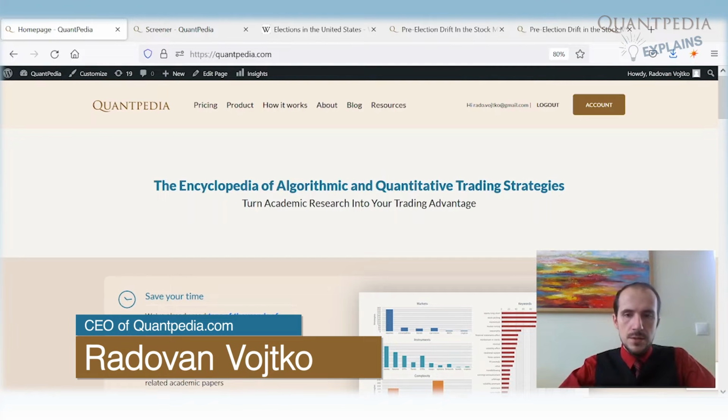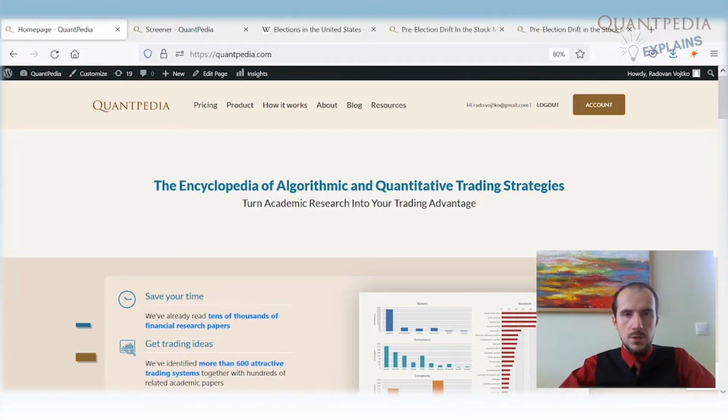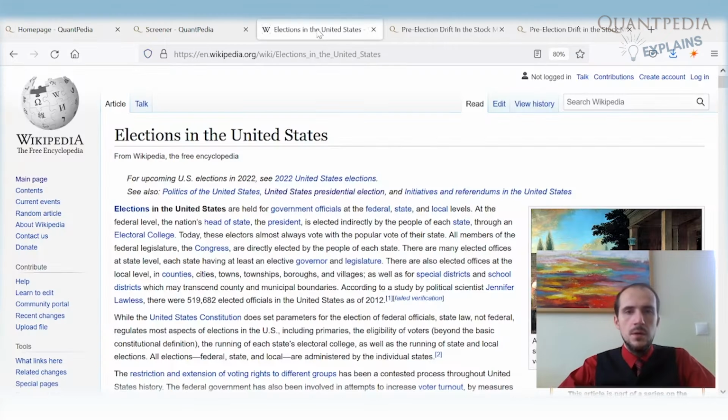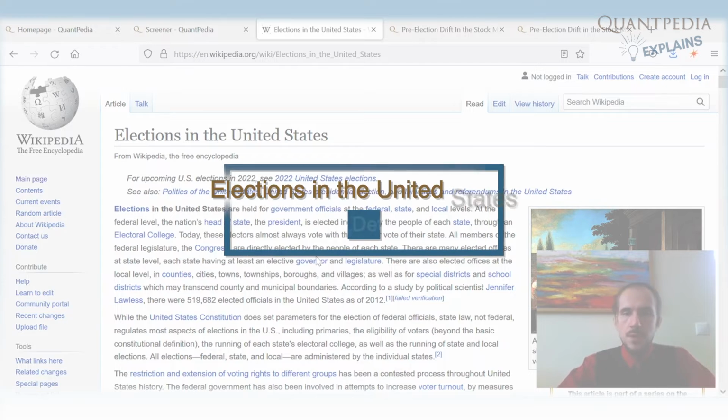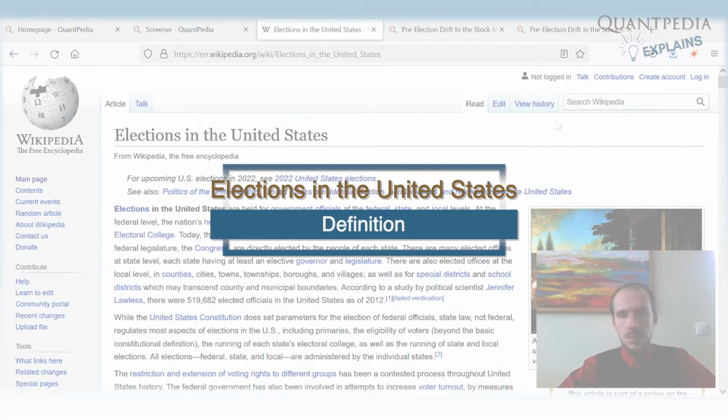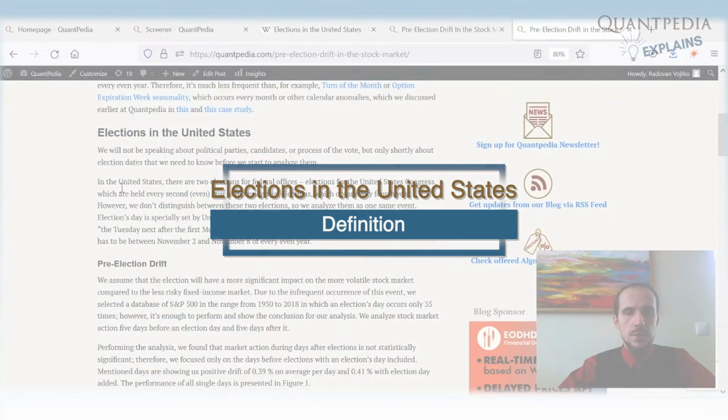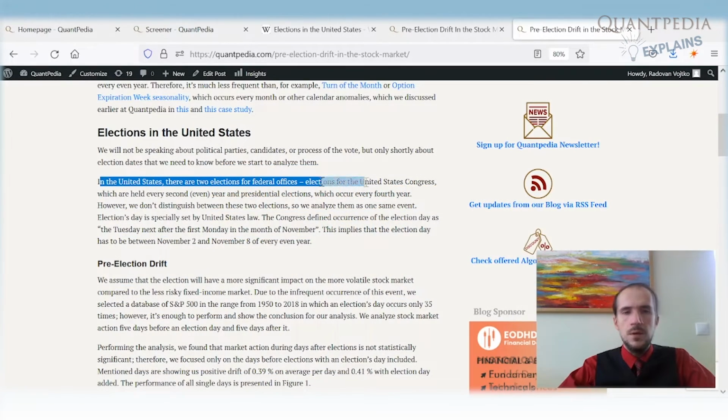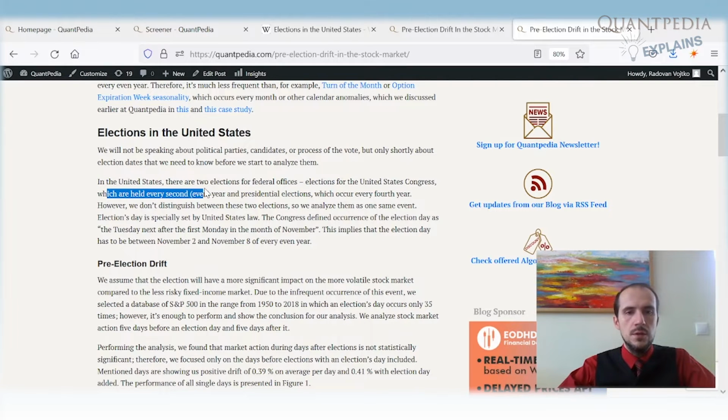So today is the 7th of October, and as we are nearing November, there is one important event in the United States that has an impact on the stock market. The event that I'm talking about is elections in the United States. In the US, there are two important elections. The first one is, of course, the presidential election, which is every 4 years, but there are also elections for the United States Congress, which are held every second even year.